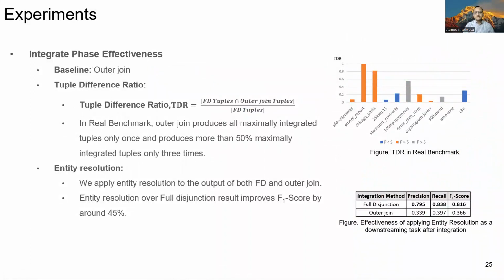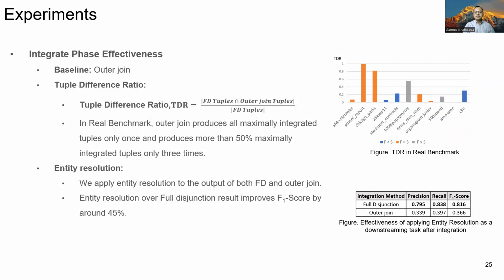Next, we also evaluate if we need full disjunction in practice instead of using outer join operator. For that, we measure tuple difference ratio between full disjunction and outer join. We integrated the input tables using both full disjunction and outer join separately, and then reported how many full disjunction tuples, that is maximally integrated tuples, can outer join produce. We saw that outer join produces all FD tuples only once, and it produces more than 50% of maximally integrated tuples only for 3 times, which shows the benefit of using full disjunction.